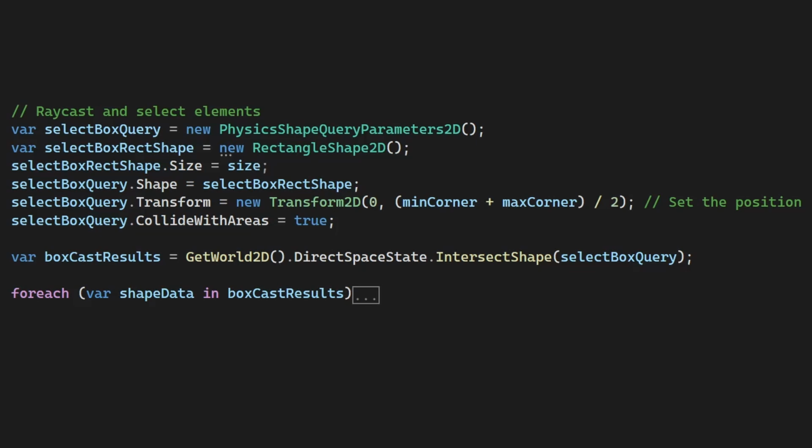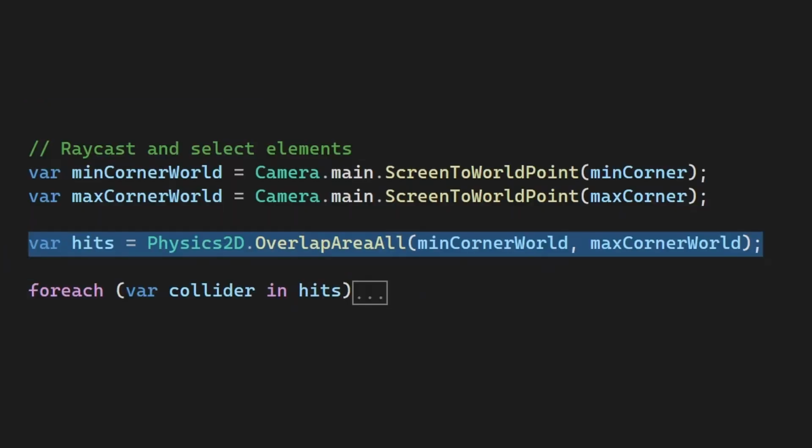Meanwhile, in Godot, I have DirectSpaceState.IntersectShape. As mentioned before, I need to make a query object. The query object is gonna need a transform set, so I can tell it the position. Then it's gonna need a shape set, which means I have to create another shape object and give it a size. All of this code is a single line in Unity. And it took me quite a while to figure all of this out.